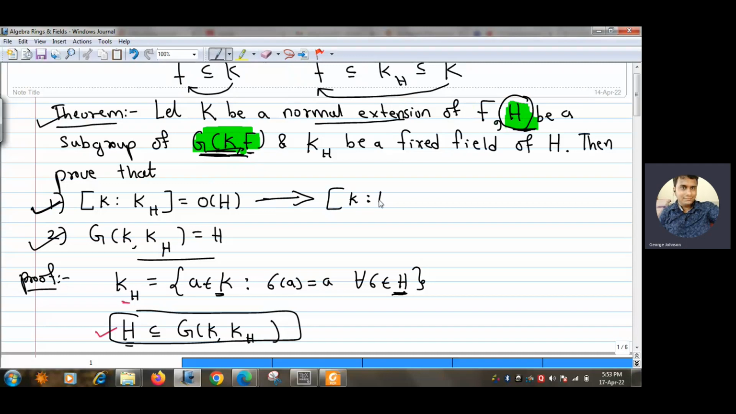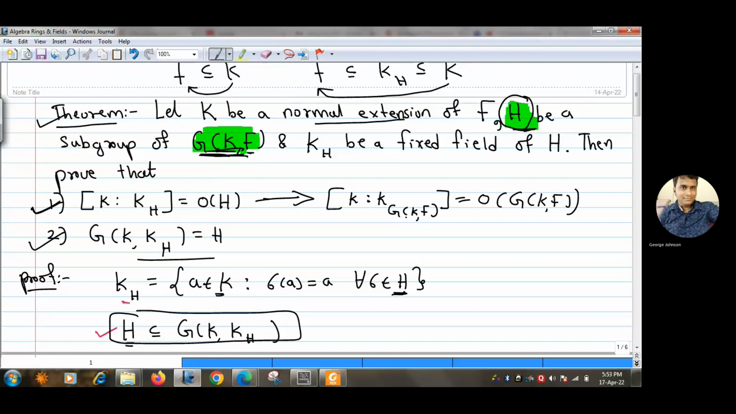Dimension of K over K_H. Now H is nothing but G(K/F), and this is the same as the order of G(K/F). If I take H as G(K/F), then we have this. But because K is a normal extension, by the definition of normal extension, the fixed field is nothing but F. So I'll get this as the dimension of K over F. So this theorem says that if K is a normal extension, then the dimension of K over F is the same as the order of G(K/F).